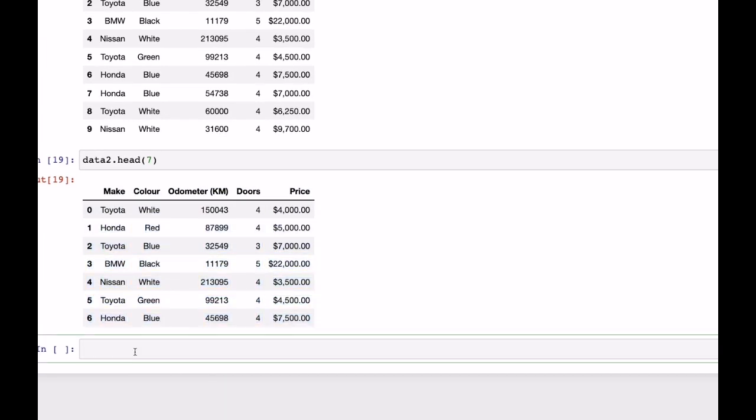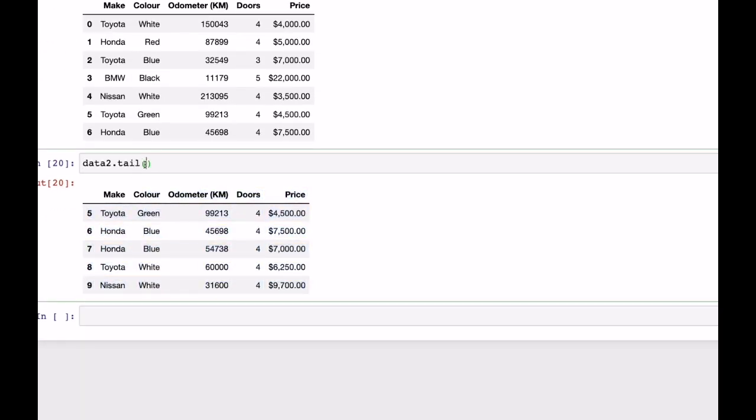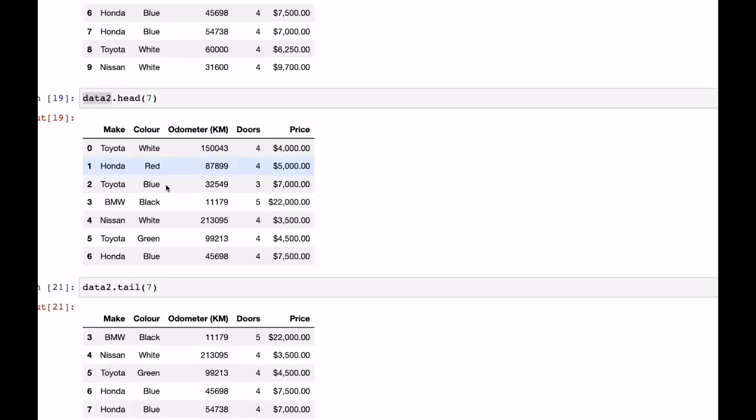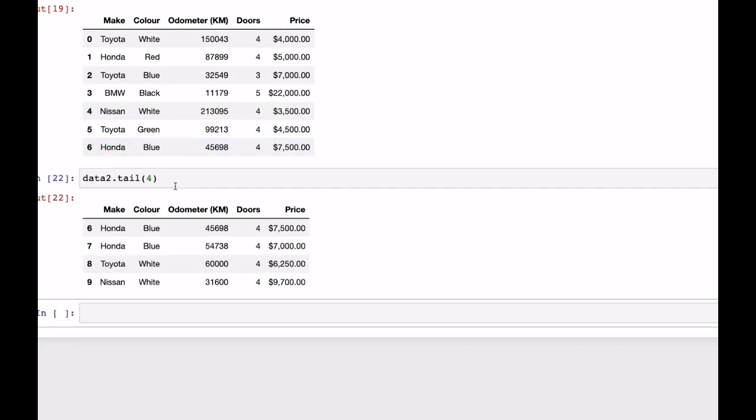So what if you wanted to look at the last 7 or last 5? Put data2, and in that I want the last ones, I call it tail. This is the last 5. If you want last 7, okay, like that. If you want last 3, you know how to do it, right? This is the way of doing it.